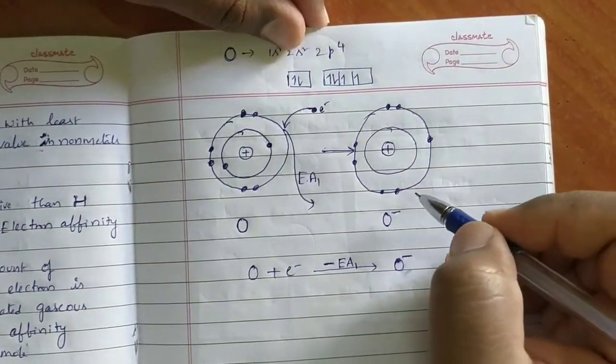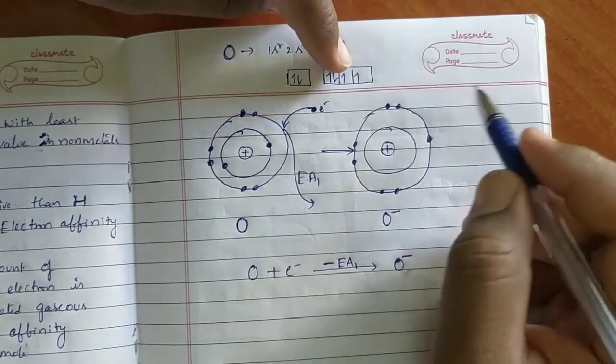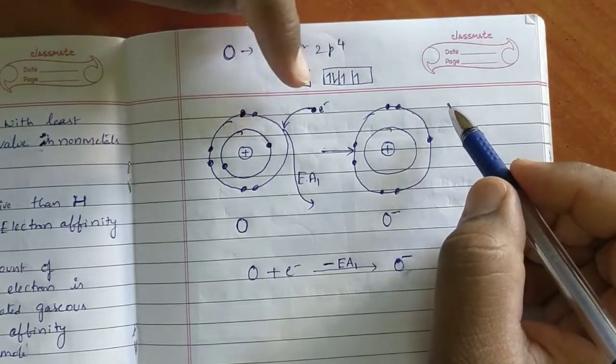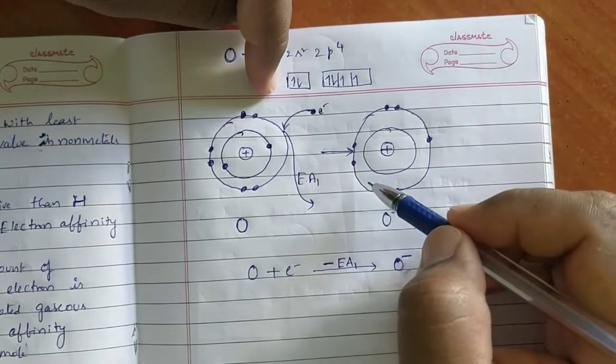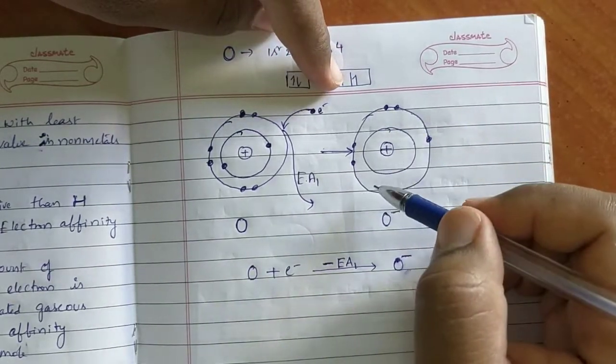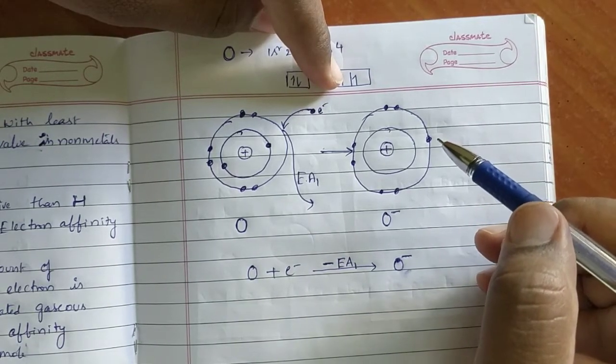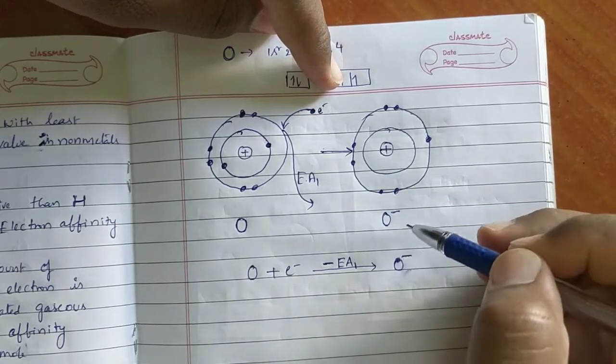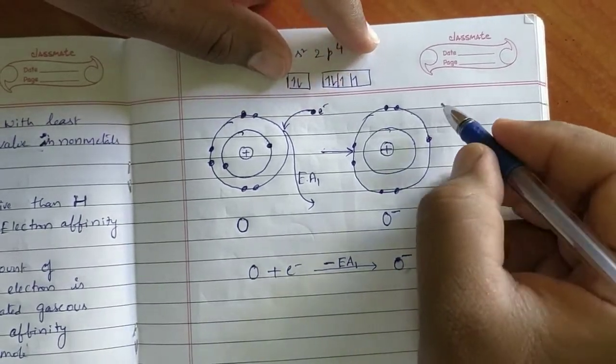Now, O minus is also not stable, because it wants one more electron to get the neon configuration. O minus has 7 outermost electrons, but to get the neon configuration, it wants one more electron. Then this O minus should gain one more electron.